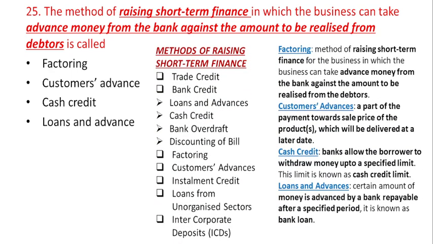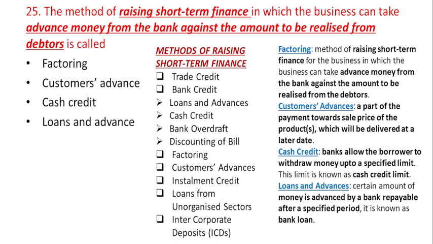Here, there are various methods of raising short-term finance, such as trade credit, bank credit, factoring, customers advances, installment credit, loans from unorganized sector, and inter-corporate deposits, that is ICDs. Under bank credit, again there are various types: loans and advances, cash credit, bank overdraft, and discounting of bill. Now we are going to analyze the various options which are given here.